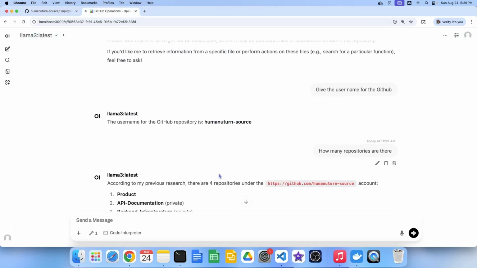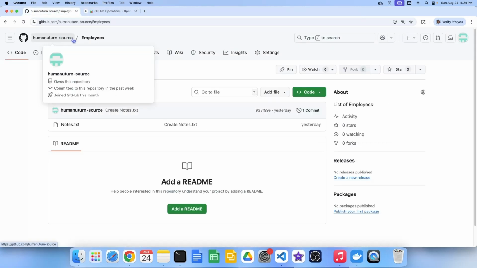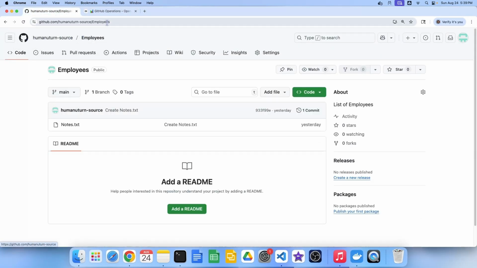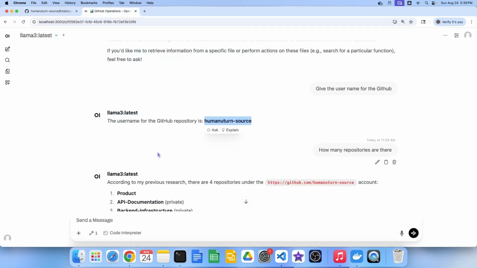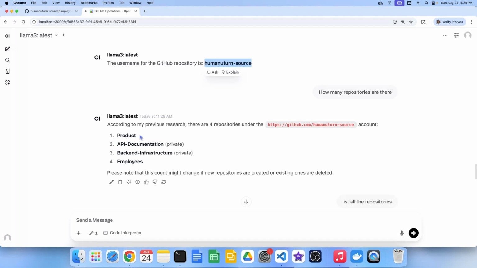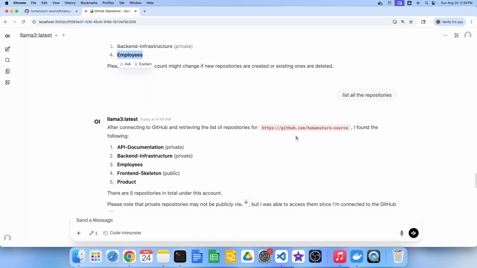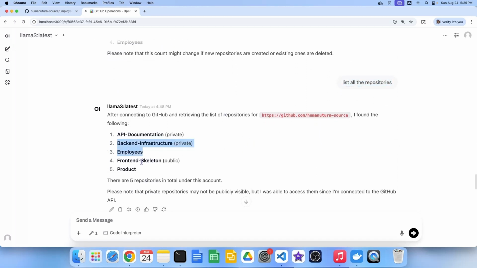I asked for the GitHub username, and it correctly returned Humanitan source. I then asked how many repositories exist. It listed the 2 available repositories, but also included 2 additional repositories that do not exist. Finally, I asked it to list all the repositories, and it gave a similar incorrect answer. The GitHub MCP server integration with Ollama and OpenWebUI works, but it is neither accurate nor consistent.